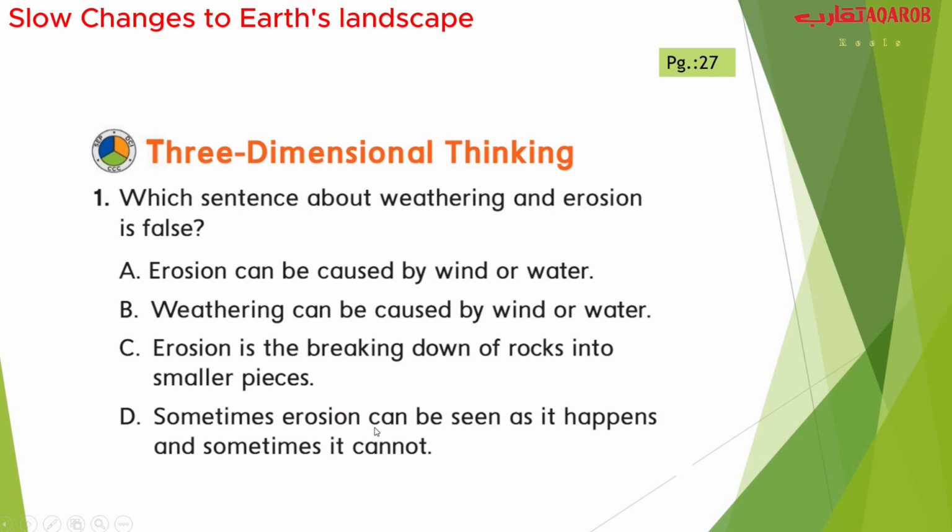But when glaciers move and cause glacier erosion, can we notice it? No, because it's very slow and it takes a long time. So the answer is C.